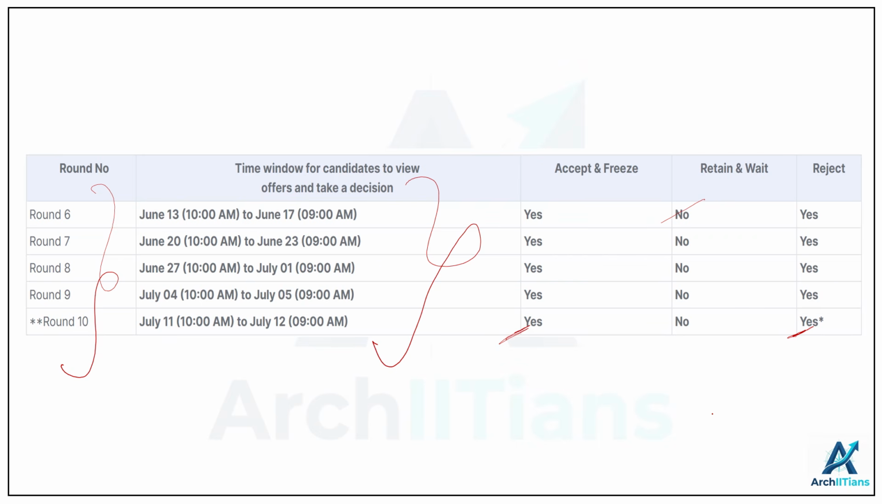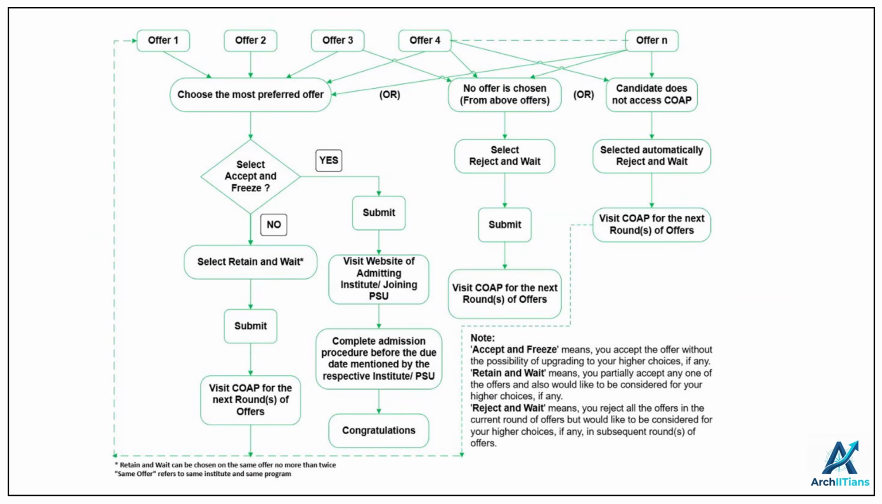And as I mentioned, rounds 5 to 10 are basically decisive rounds. And here you do not have the option of retain and wait. You can only choose to accept and freeze or reject your options.